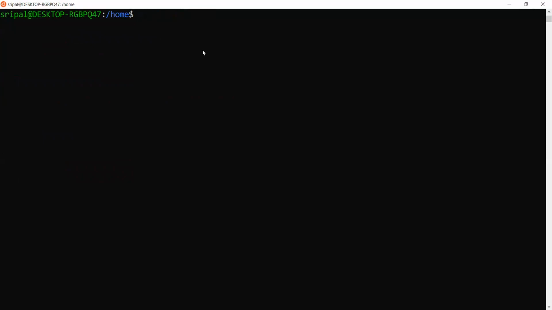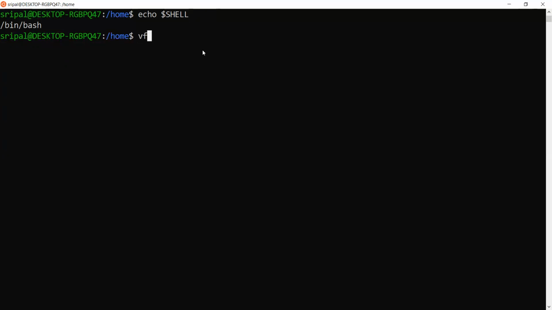Now, how do we check the version of bash? Echo dollar shell gave me /bin/bash. If it is C shell, it will give /bin/csh, or for K shell, /bin/ksh.